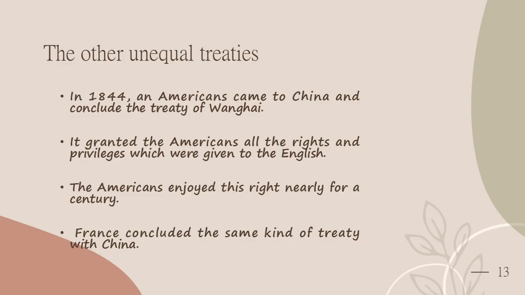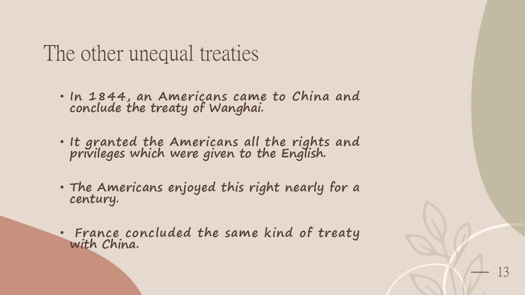France concluded the same kind of treaty with China in October 1844, known as the Treaty of Whampoa. Belgium, Norway, Sweden and Portugal concluded treaties with China and received all the rights and privileges. They were called unequal treaties because foreigners were given a number of concessions without any profit and benefit to the Chinese.